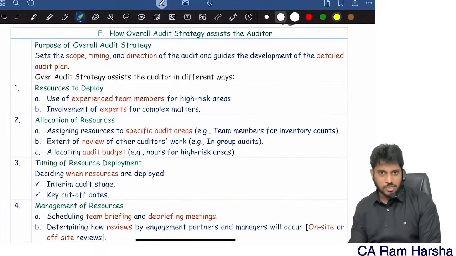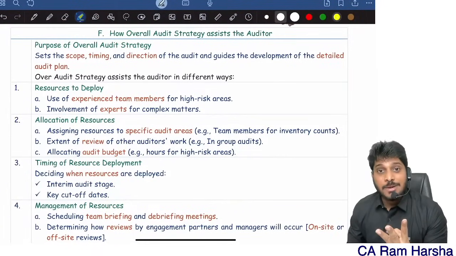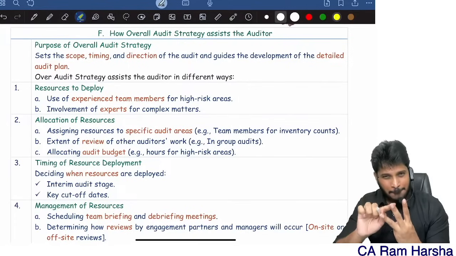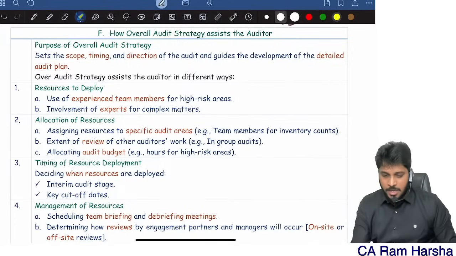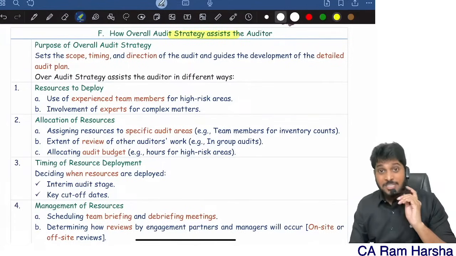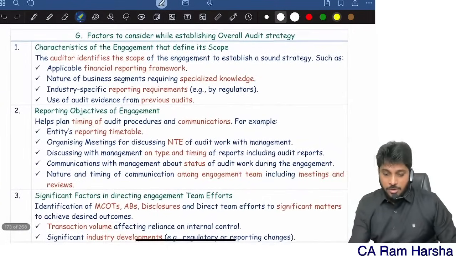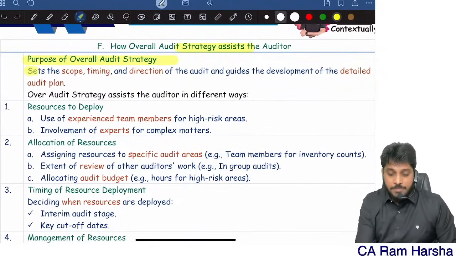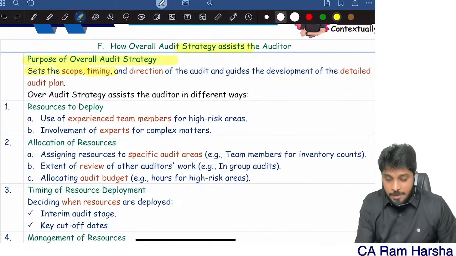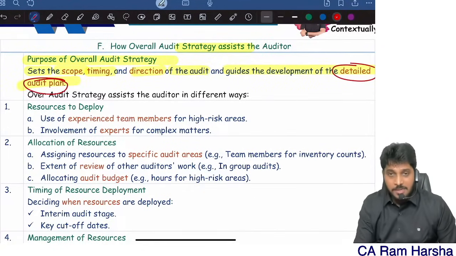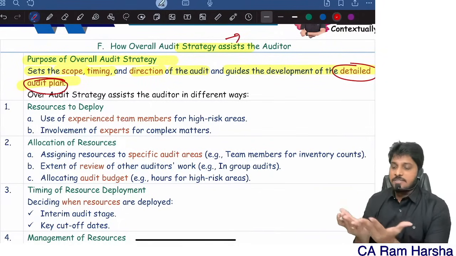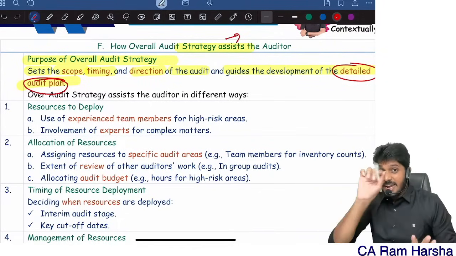Planning means what we understood. Now, planning includes three parts: strategy making, plan development, program development. What do you mean by audit strategy? First of all, audit strategy is something that sets the scope of the audit, the timing of the audit, the direction of the audit, and guides the development of an audit plan. Generally, strategy is in the mind of the auditor. Generally, strategy will not be visible. Strategy will be like a description.